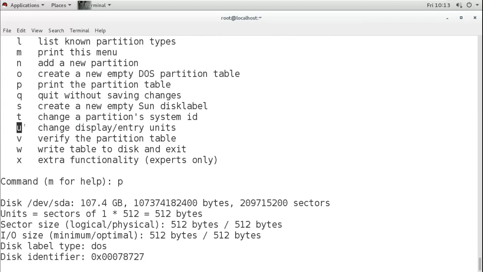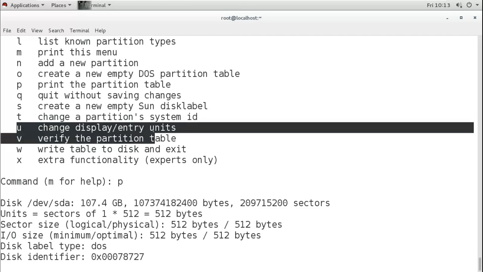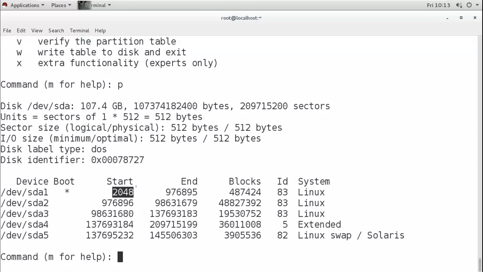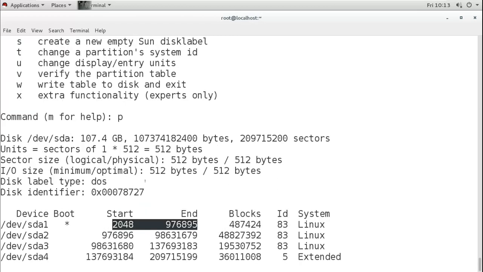U option is to change the display entry unit. Now display entry unit is this. It is displaying it in sectors, but you can change it to cylinder also. Now cylinders are also deprecated. The unit cylinders are also deprecated. Now it only works with these sectors.